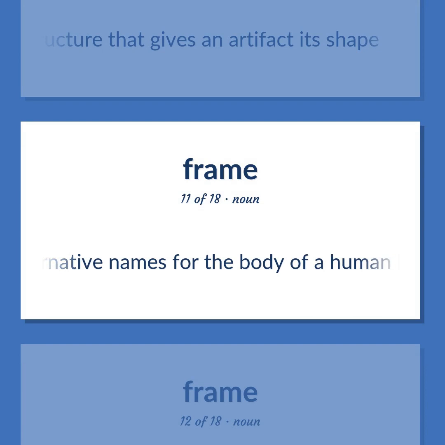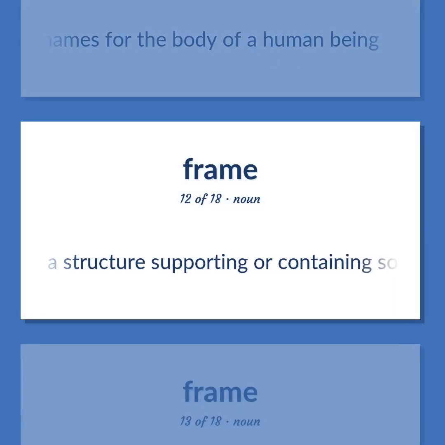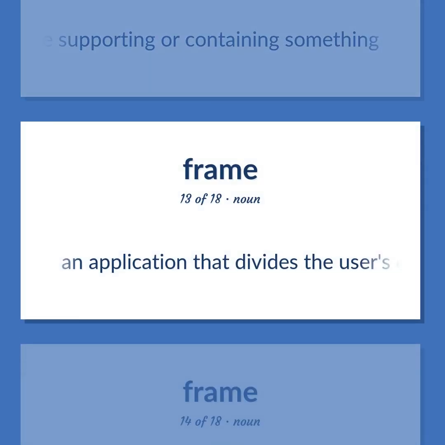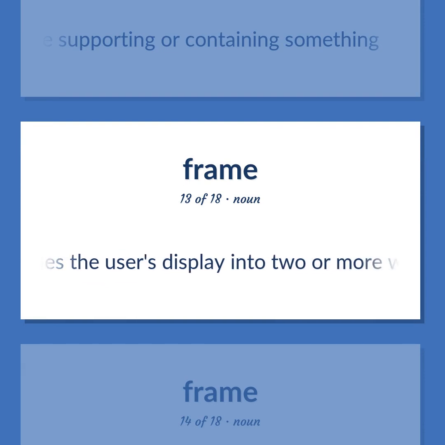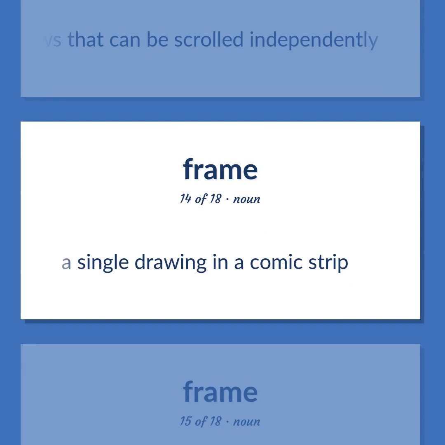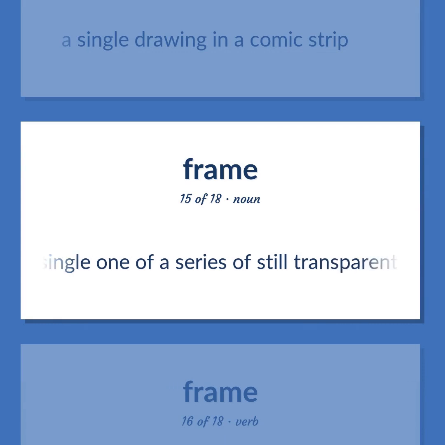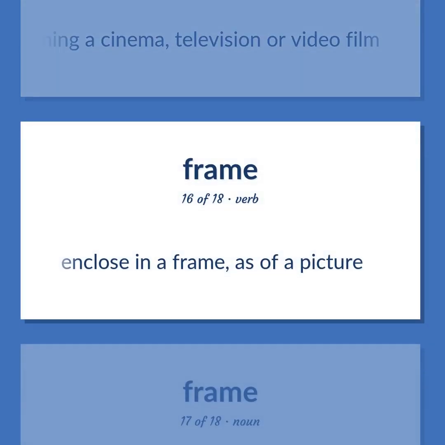Alternative names for the body of a human being. A structure supporting or containing something. An application that divides the user's display into 2 or more windows that can be scrolled independently. A single drawing in a comic strip. A single one of a series of still transparent pictures forming a cinema, television or video film. Enclose in a frame, as of a picture.